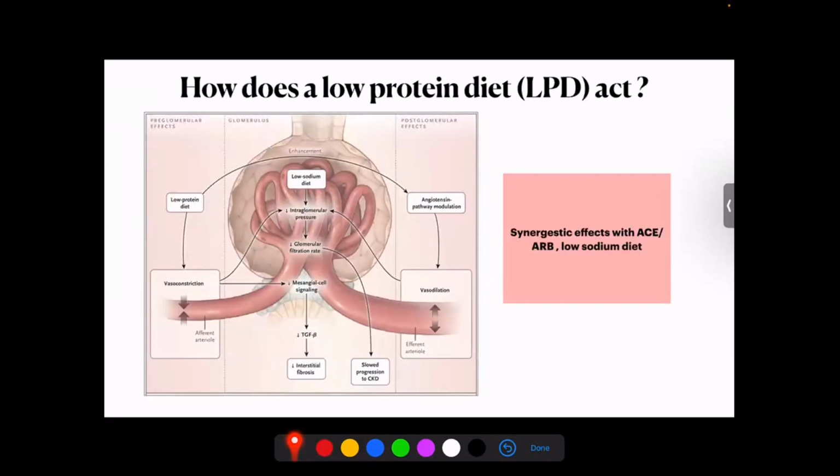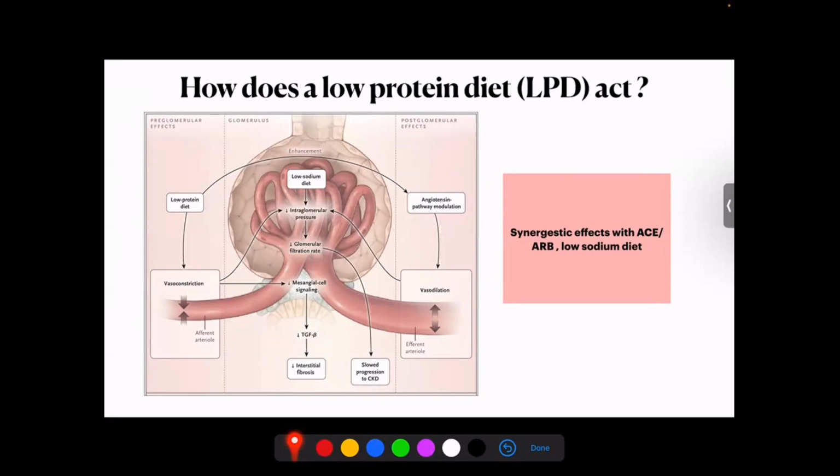And then subsequently further trials were done to find out whether this can be extrapolated to populations of patients who are having chronic kidney disease at different stages. So let us come to basics of some physiology and how does this low protein diet act.